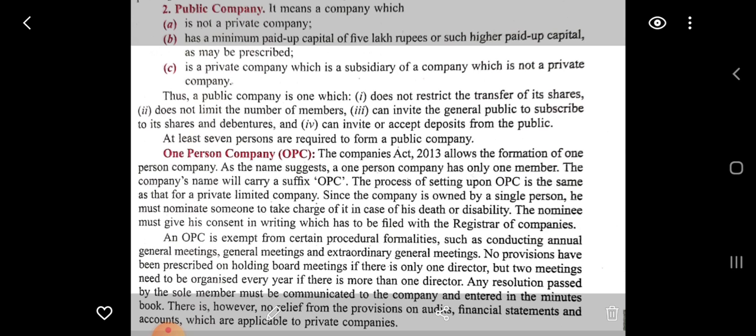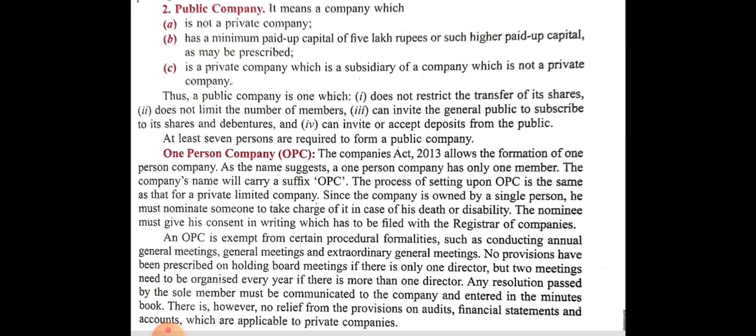An OPC is exempt from certain procedural formalities such as conducting annual general meetings and extraordinary general meetings. No provisions have been prescribed on holding board meetings if there is only one director, but two meetings need to be organized every year if there is more than one director. Any resolution passed by the sole member must be communicated to the company and entered in the minutes book. There is, however, no relief from the provisions of audits, financial statements and accounts which are applicable to a private company.